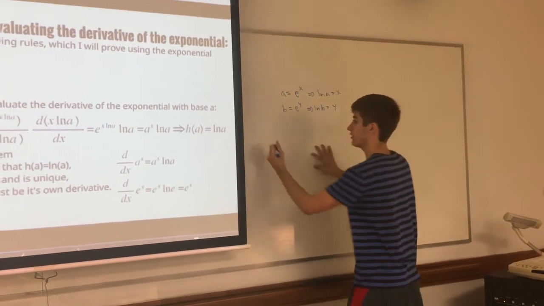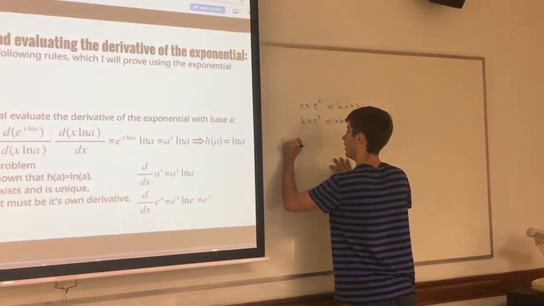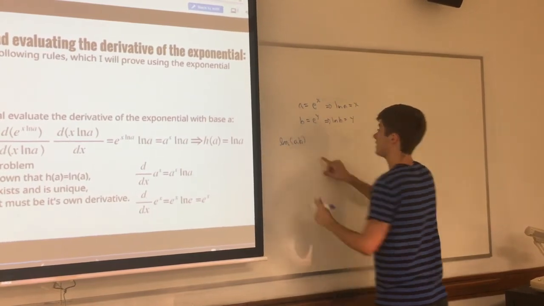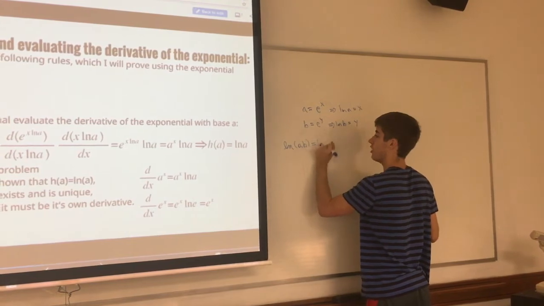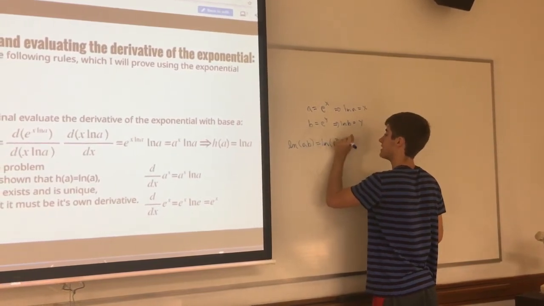So let's look at this. Let's look at the natural log of a times b, and given what we've defined them to be, we can replace them. So this is equal to the natural log of e to the x times e to the y.